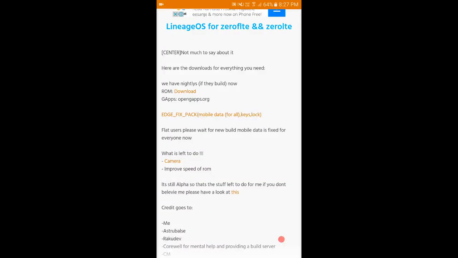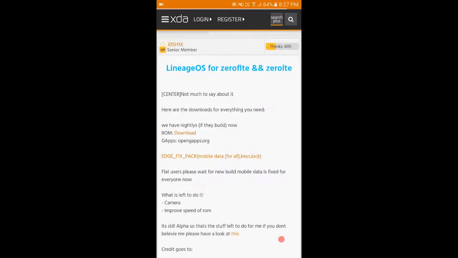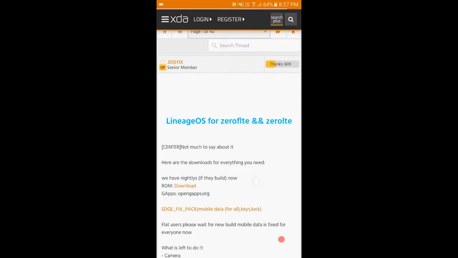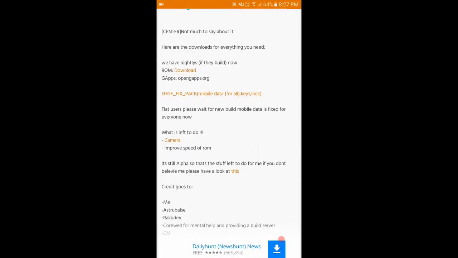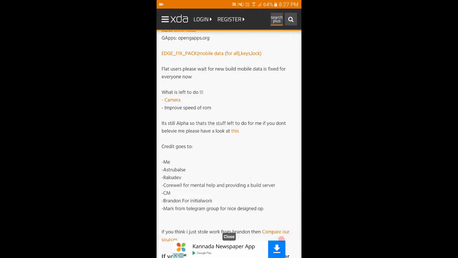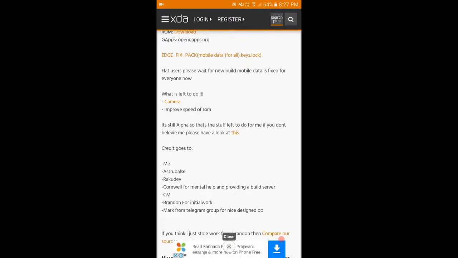So let us download all these three files. So you can see here we have the ROM, and you can also download the GApps and Edge Fix Pack. Right now there is an issue with the camera and the ROM is a little bit slow. Apart from this, most of the things are working fine, and I have already downloaded the files. So the ROM itself and the Edge Fix Pack and Google Apps.